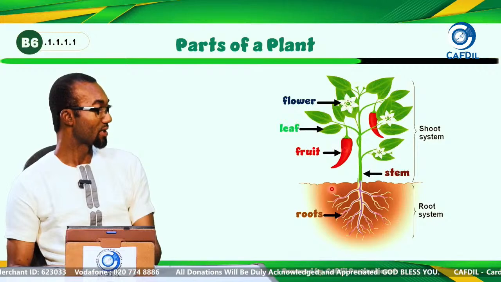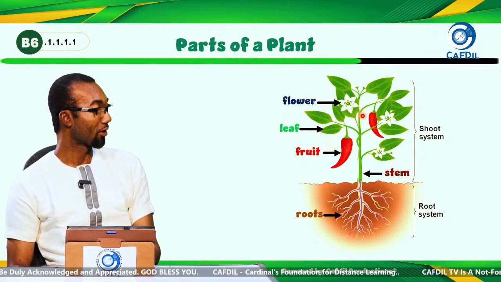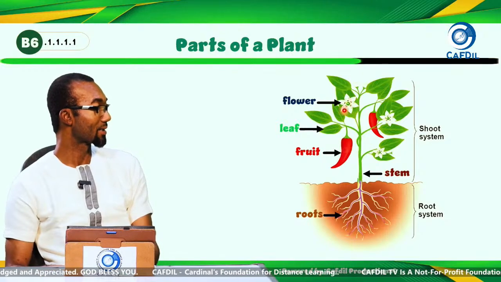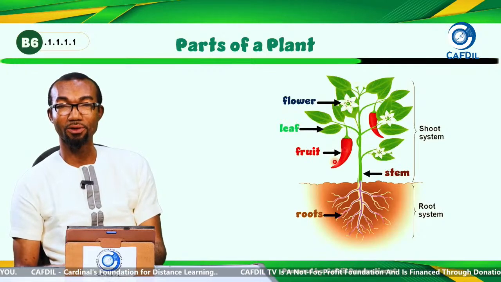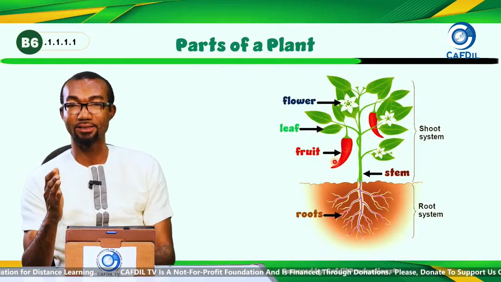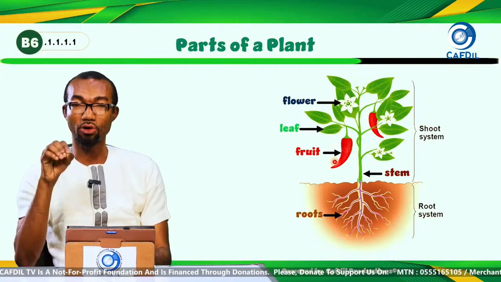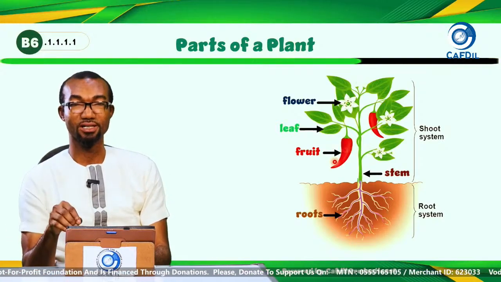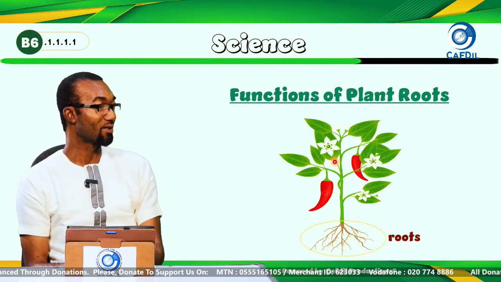So the 2 main parts of the plant are the root system and then the shoot system. When you take the root system, we have only the root here. But when you take the shoot system, we have the stem, we have the leaves, and later flowers develop if it's a flowering plant, and then we also get fruits when the flowers go through pollination. So these are the parts of a plant, and in the lesson we are going to delve more into the root system.